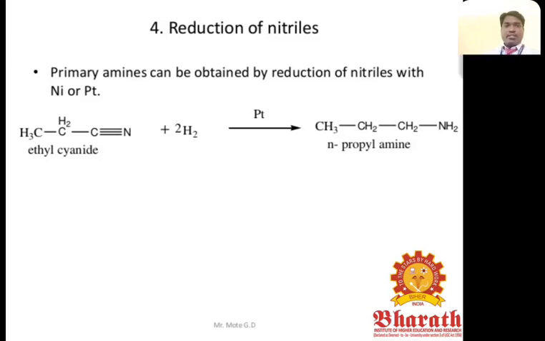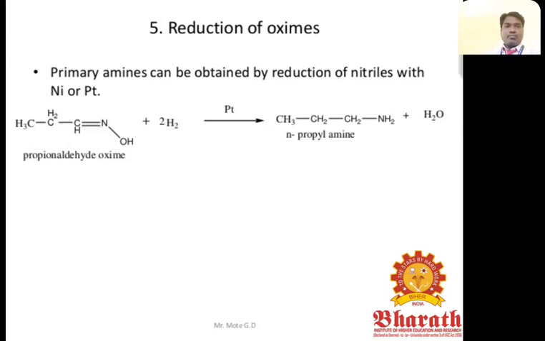Reduction of nitriles. Primary amines can be obtained by the reduction of nitriles with nickel or platinum. For example, ethyl cyanide, hydrogenation with the help of platinum catalyst, can get n-propylamine. Reduction of oximes.